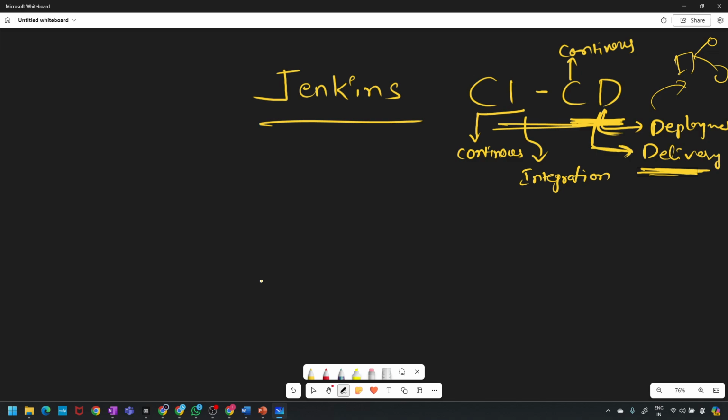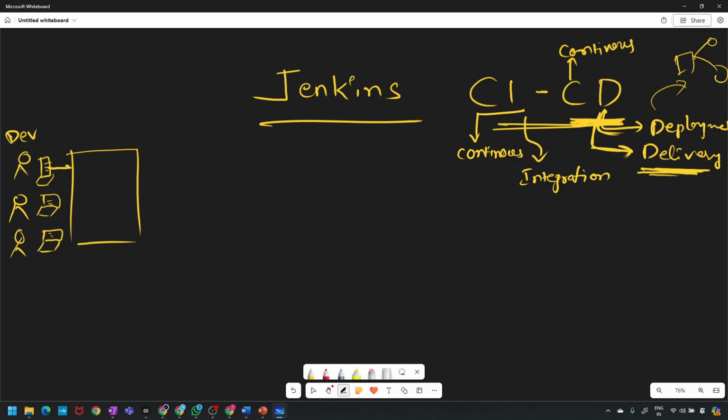For example, developers in your organization, after writing the code, will push their code into the GitHub central repository. After that, Jenkins comes into the picture.